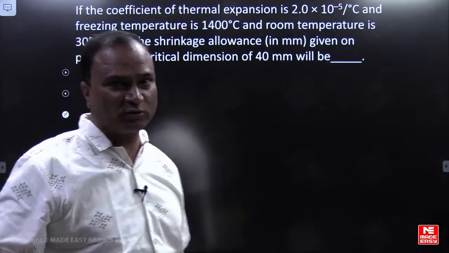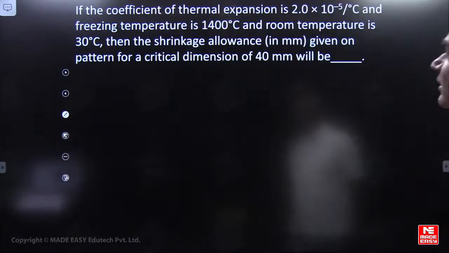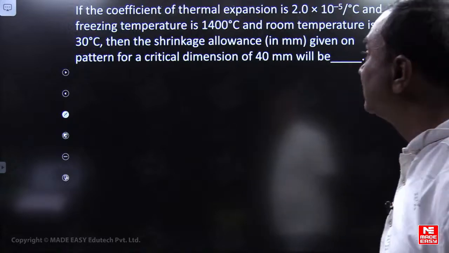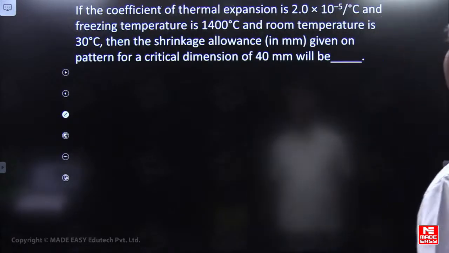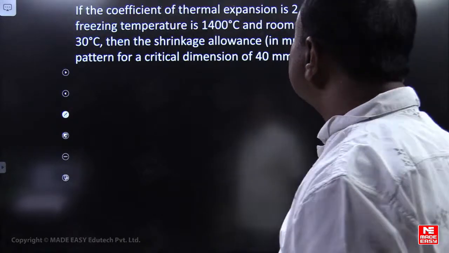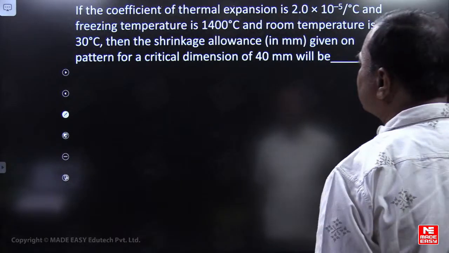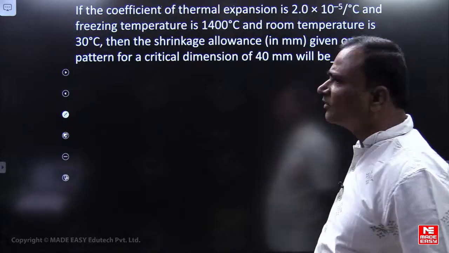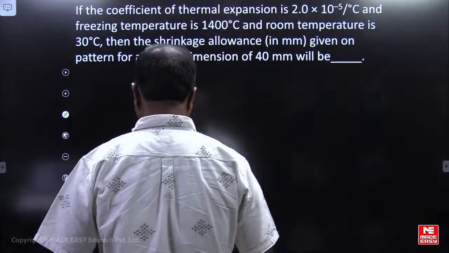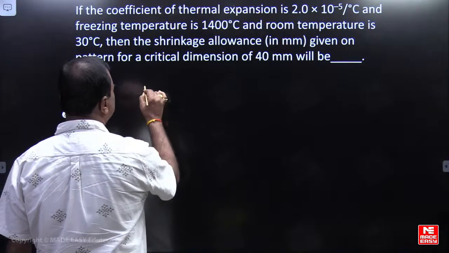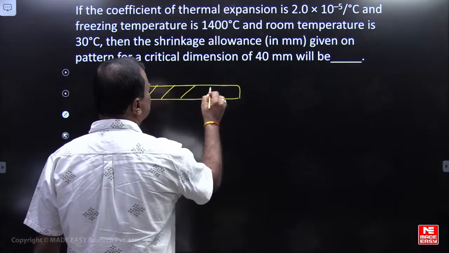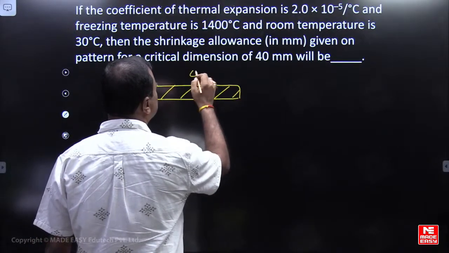Next, friends, you can look at this point. This question: if the coefficient of thermal expansion is this much, the freezing temperature is 1400 degrees centigrade and room temperature is 30 degrees centigrade, then what is the shrinkage allowance in mm given on the pattern for a critical dimension of 40 mm? Properties of the material are given to you, my dear friends. Let us say this is the 40 mm dimension I am considering.